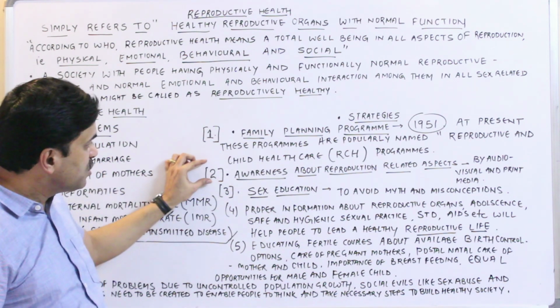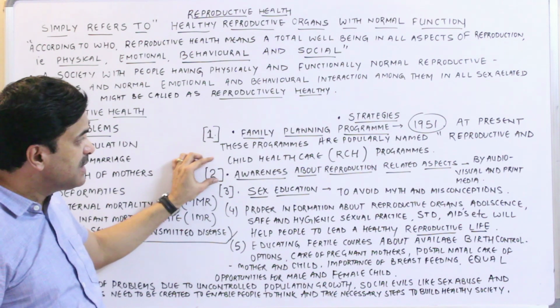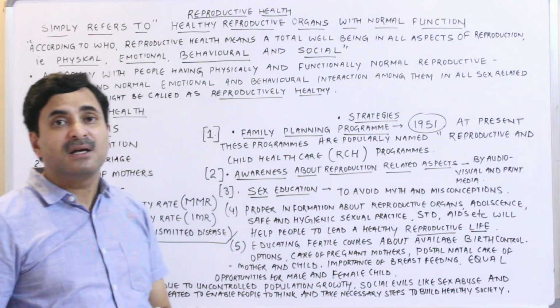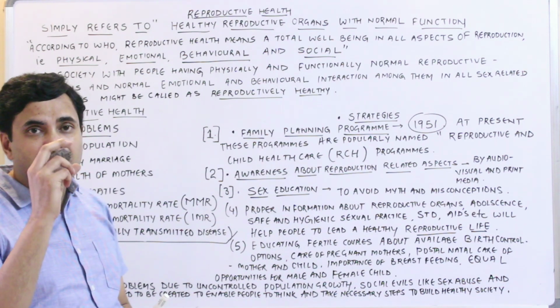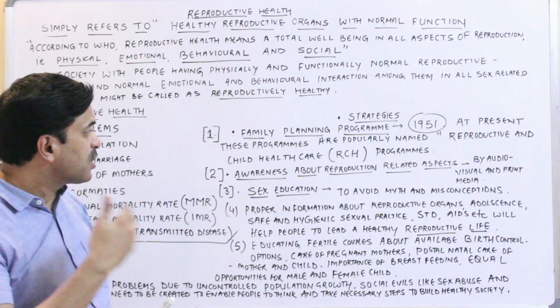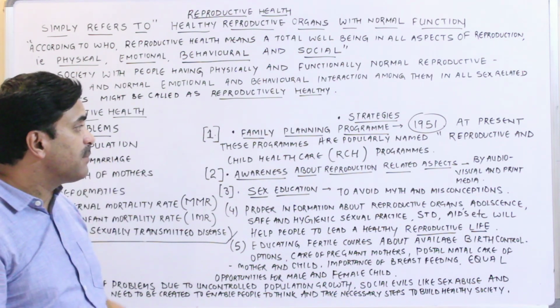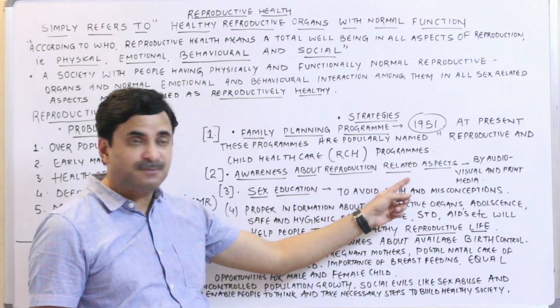Alright. Number two strategy is the awareness about reproduction related aspects. The major problem is that the majority of the people are illiterate and they do not have proper knowledge or awareness about the reproduction related aspects.